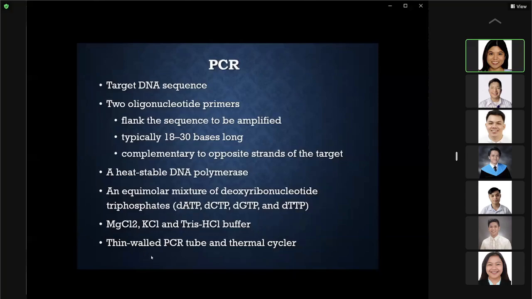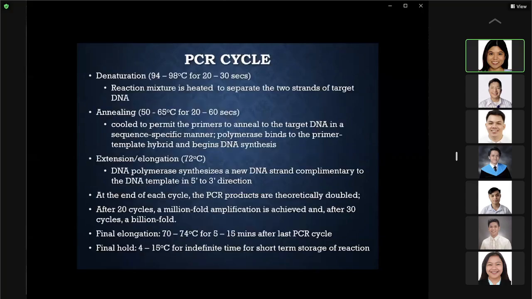And then, of course, you'll need the thin-walled PCR tube, which will permit favorable thermal conductivity to allow for rapid thermal equilibrium in a thermal cycler. Okay. These are the different steps in your PCR cycle.